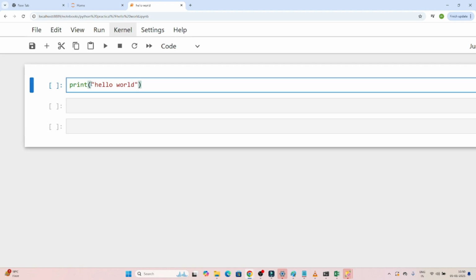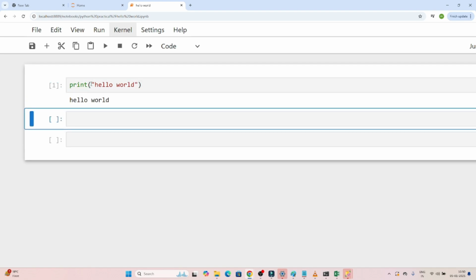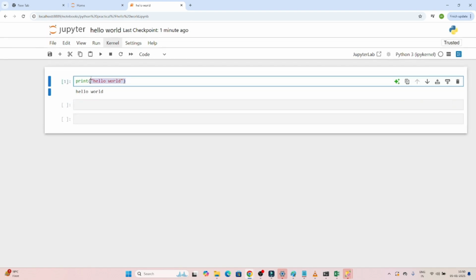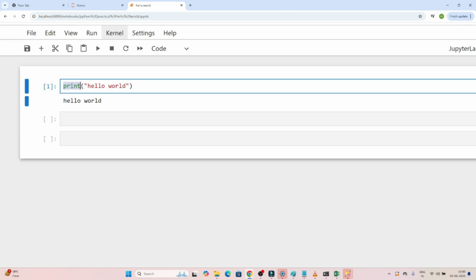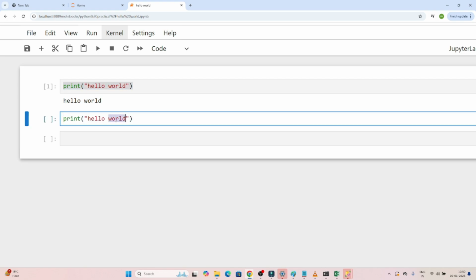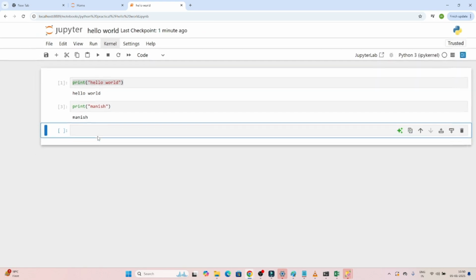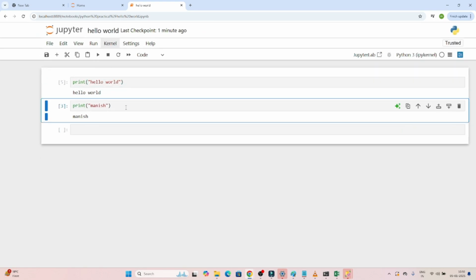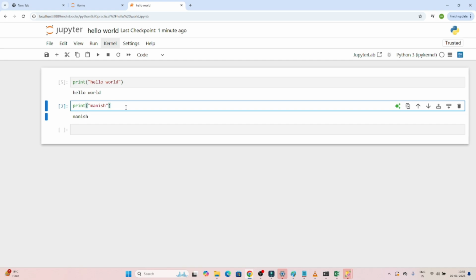if you have to execute, you can press shift and enter. If you do, you can see hello world got printed. So it is very easy to use, the syntax is very easy. What we have written: print is one of the functions, under this print we are writing hello world, and hello world got printed. Similarly, if you want to print your name, if I write Manish and execute, Manish got printed. You can run from here also like this, or the best way is shift and enter. If you press that, it will be executed.